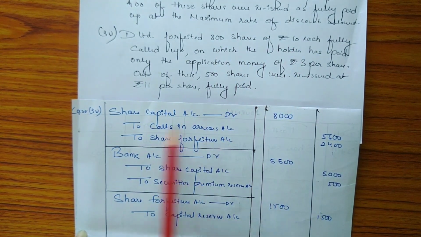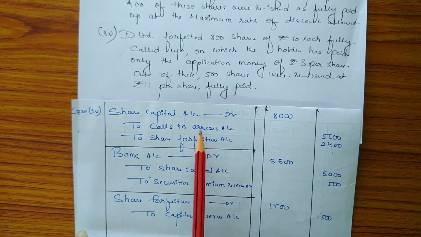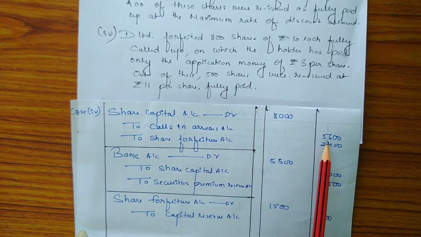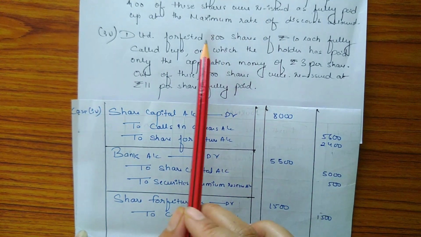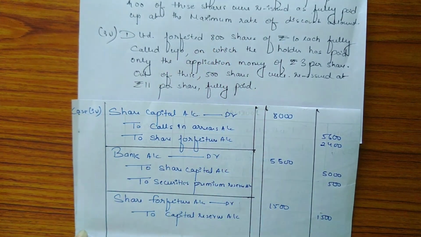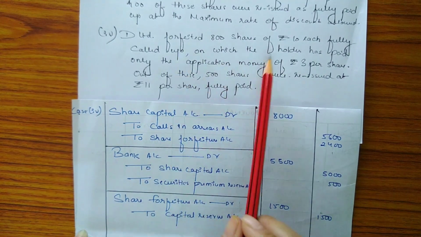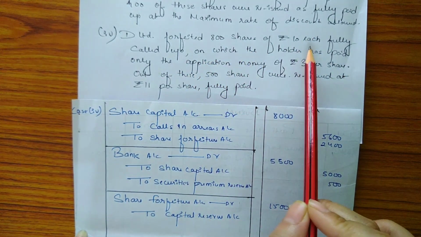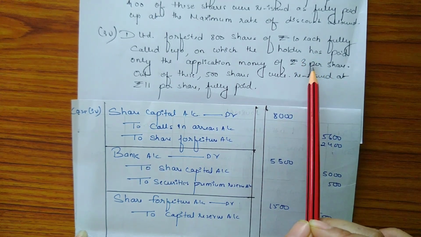Calls in arrears are the amount which has not been paid on allotment and other calls, and it will be credited with the amount 5,600, as the number of forfeited shares is 800 and the total called up money was rupees 10, out of which only application money is received.